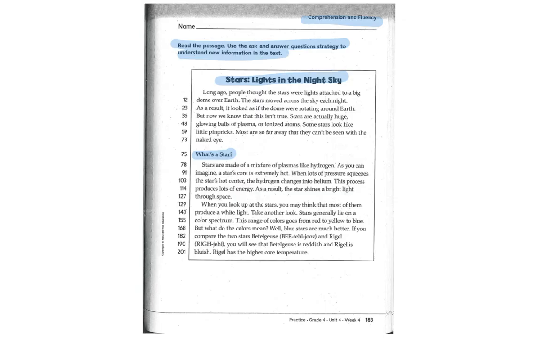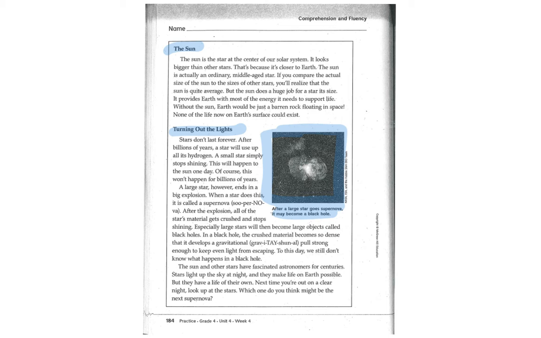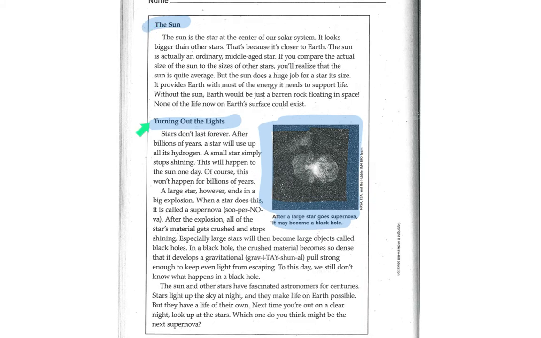All right, boys and girls, our first worksheet pages that we're going to be doing deal with comprehension and fluency. The directions say read the passage, use the ask and answer question strategy to understand new information in the text. Now, boys and girls, remember that Mrs. Long always tells you to do the look at me, which is obviously your headings and your titles. But don't forget you should also be going back and highlighting your evidence when you find the answer to each question. Notice on the second page here, I've also highlighted a heading, the sun, turning out the lights. There's a look at me picture with also a caption at the bottom to pay close attention to.